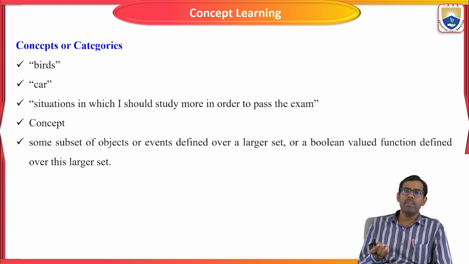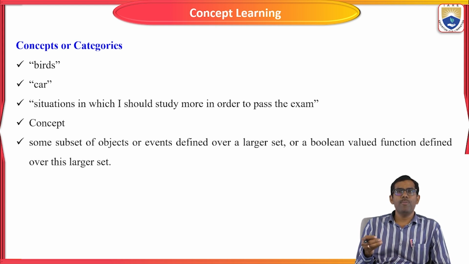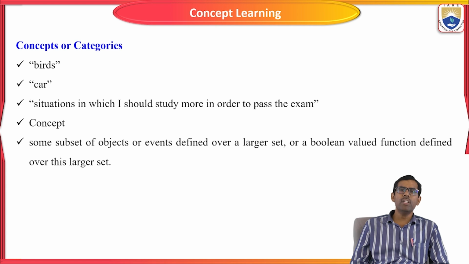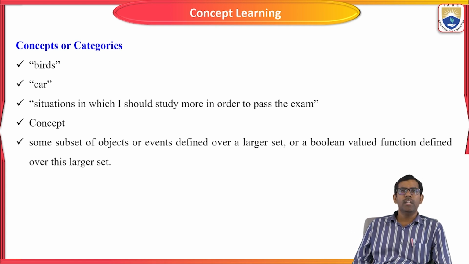Then the situation, for example, based on the weather condition, whether we are going to play cricket, football, volleyball or some outdoor games or not. We take the decision based on the weather conditions. Another situation is which subjects I should study more in order to pass the examination. Whether it is a problem-based, theoretical or mathematical exam, based on that I have to prepare for passing the particular exam. That is also a decision, decision making.